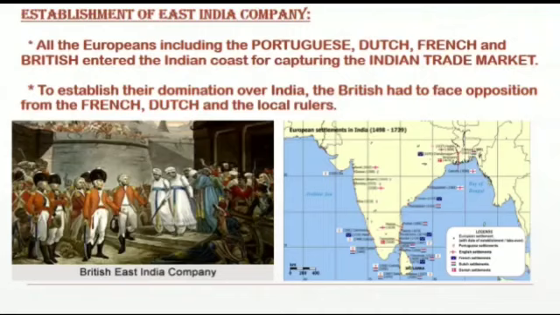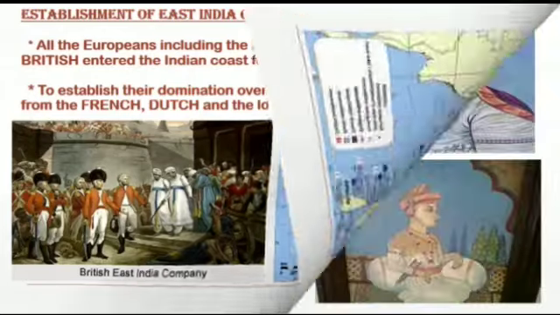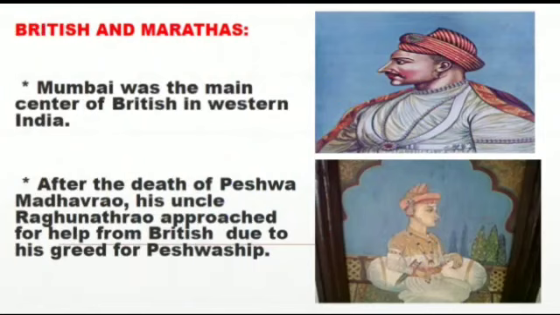But along with that, what was the other important point which the Britishers were facing? That is the opposition part. They had to face opposition on two sides. On the other side, they had to face opposition from the French, the Dutch and the local rulers.